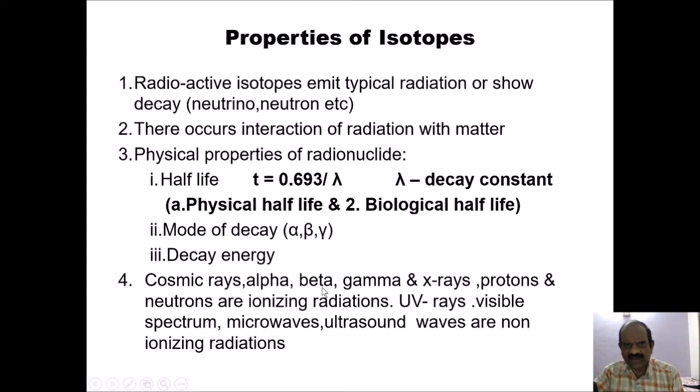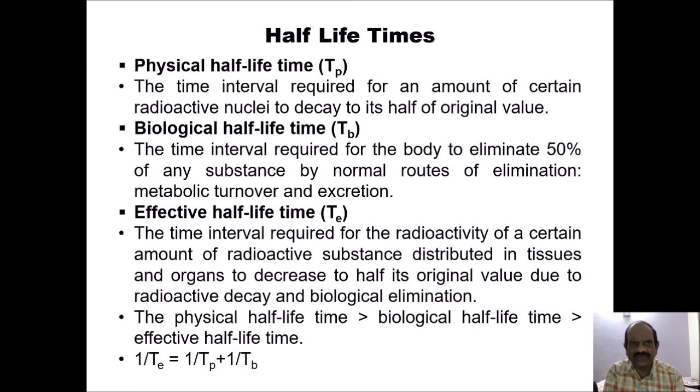Cosmic rays, alpha, beta, gamma and X-rays, protons and neutrons are ionizing radiations. Ultraviolet rays, visible spectrum, microwaves, ultrasound waves are non-ionizing types of radiations.